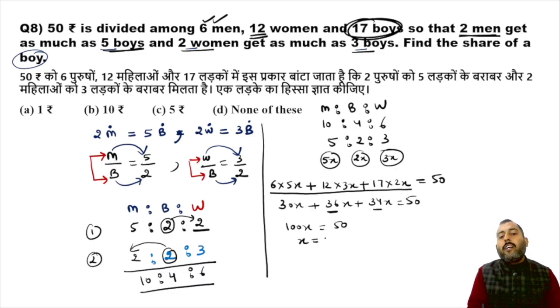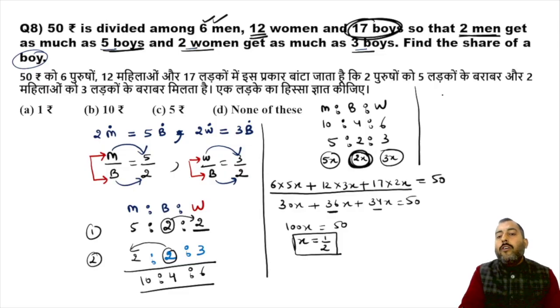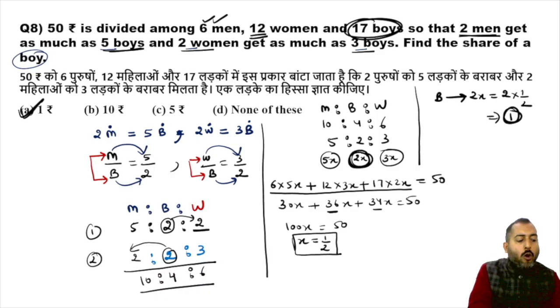From here, x comes out to be equal to 1 by 2. What are we looking for? We are looking for the share of a boy, which was 2x, which means 2 into half is finally equal to 1 rupee. So how much money is one boy getting? Only 1 rupee. Understood?